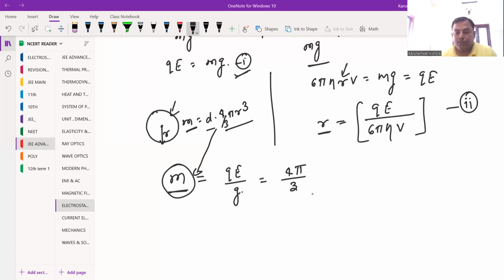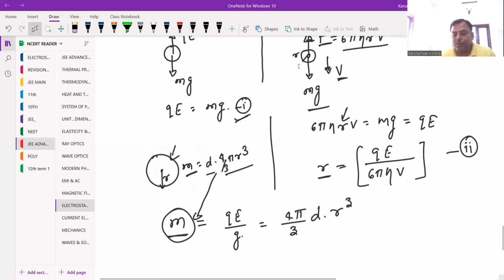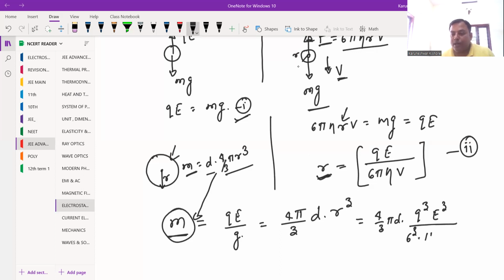particle. So d we are having, and after that 4 by 3 pi d, and then we have r cube. So you can see here it is r. Now we are looking for finding the charge value. So the value of r, which we found in equation 2, you can see here qe by 6 pi eta v. This we have to substitute here. So it is 4 by 3 pi d, and this r cube, this r we are having, it is charge q, then electric field cubed, then in the denominator it is 6 pi eta and terminal velocity, each cubed.